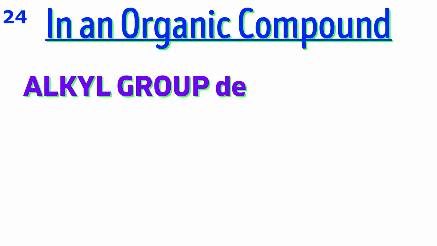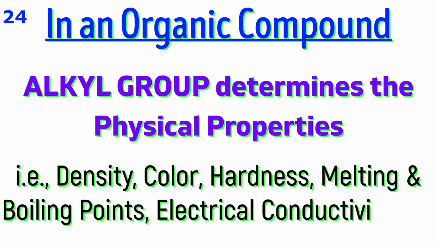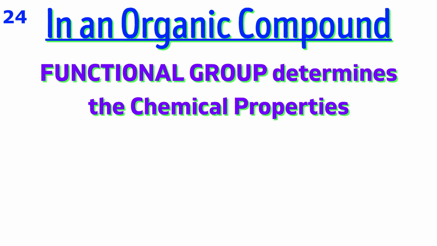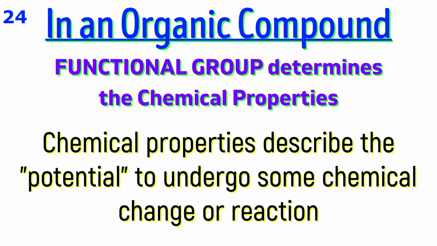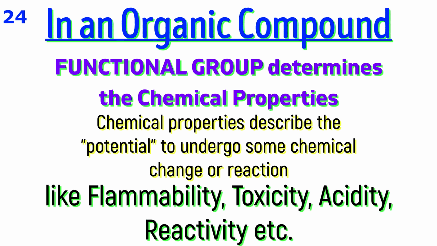In an organic compound, the alkyl group determines the physical properties, that is, density, color, hardness, melting and boiling points, and electrical conductivity. And the functional group determines the chemical properties. Chemical properties describe the potential to undergo some chemical change or reaction, like flammability, toxicity, acidity, reactivity, etc.